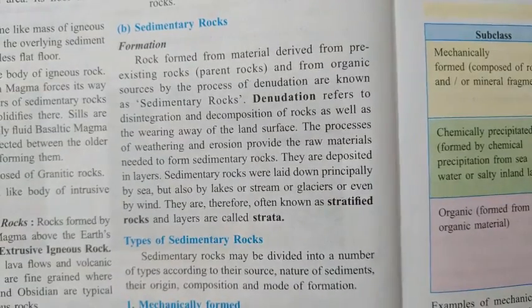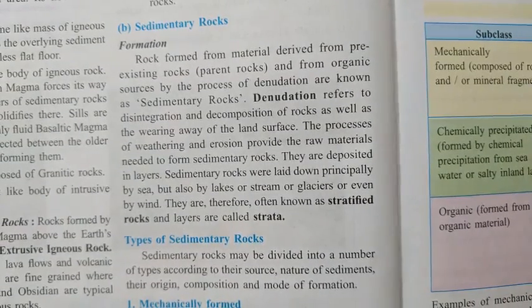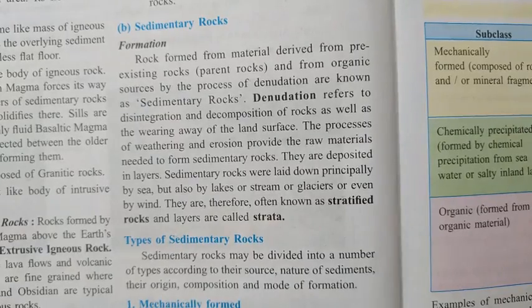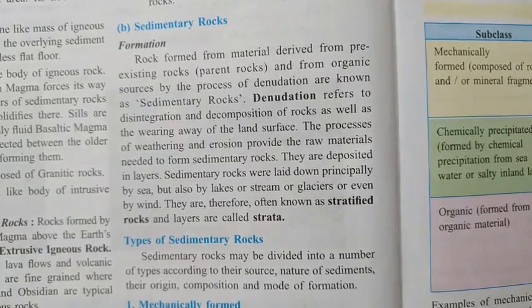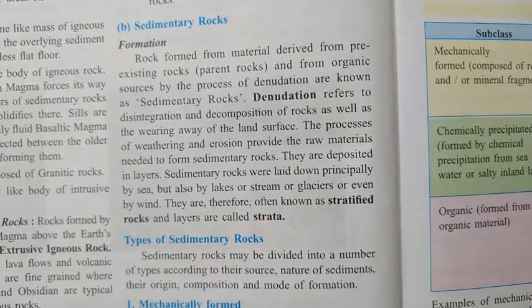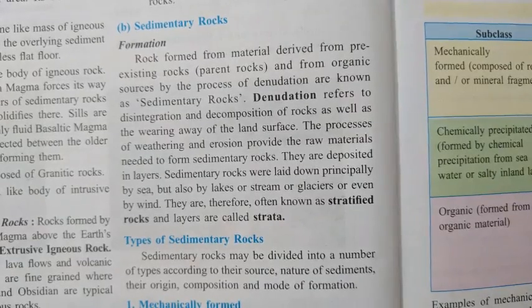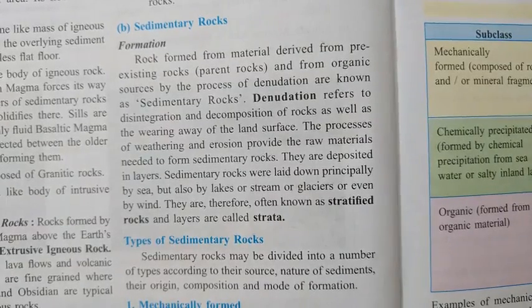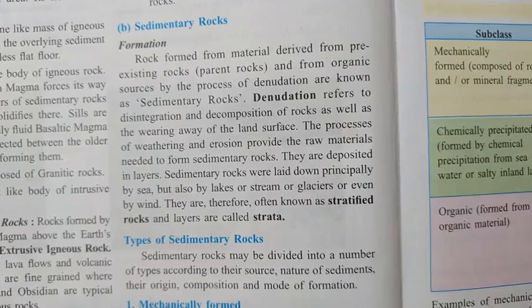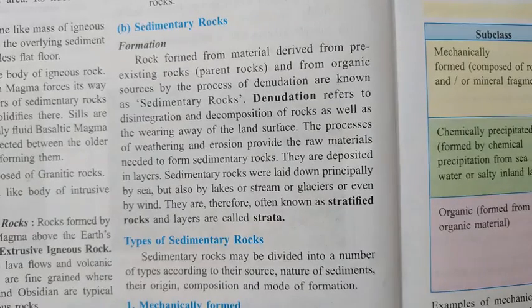As all of you know, rocks contain many different types of elements. Suppose a rock contains iron and some other minerals also. Now when this iron reacts with the atmospheric oxygen, it forms iron oxide.